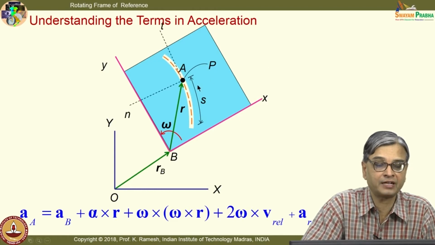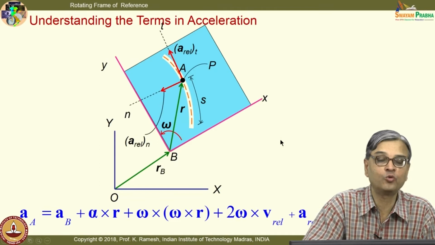And I have a tangential and normal component, and I can visualize this if I sit on the rotating frame and move with it.